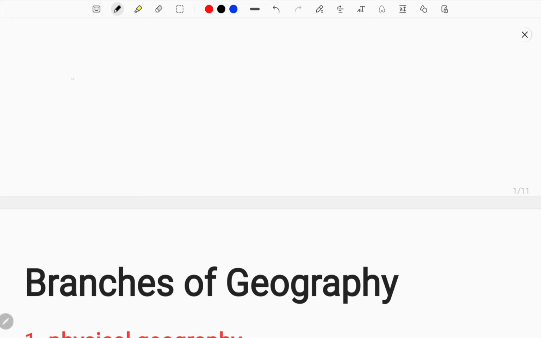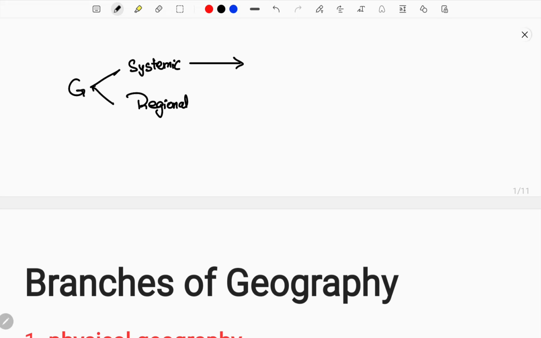Geography as a subject can be studied in two forms. If you are studying geography, it will be in two forms. One is systematic geography, where you study in a systematic manner, and the other is regional geography. Regional geography means we consider a state, country, district or any other region. So regionally we study regional geography, but here we will be studying systematic geography.